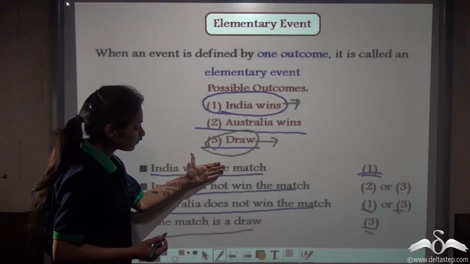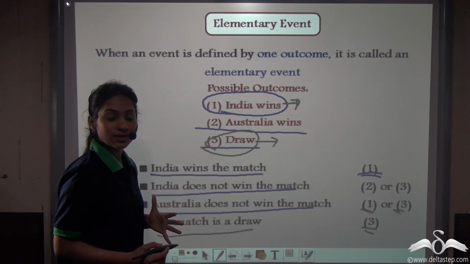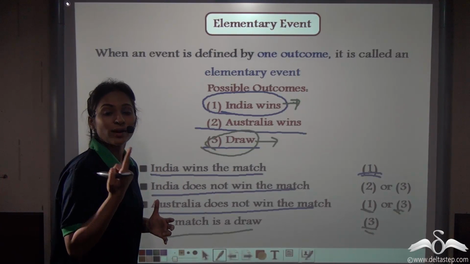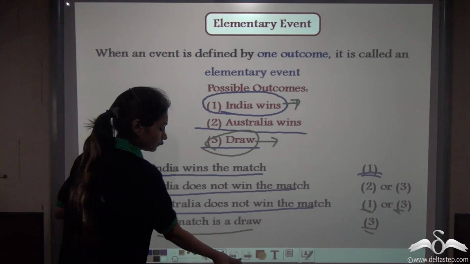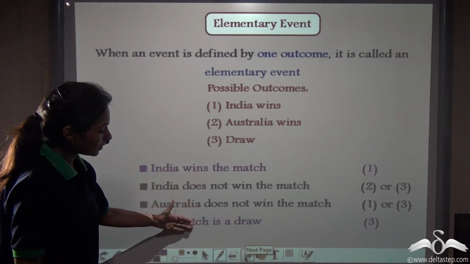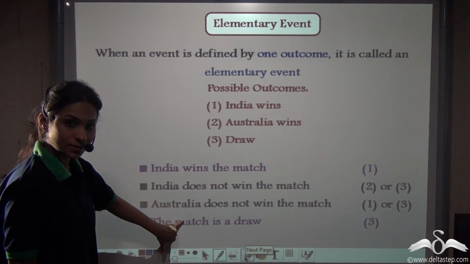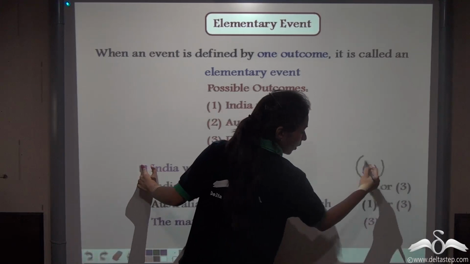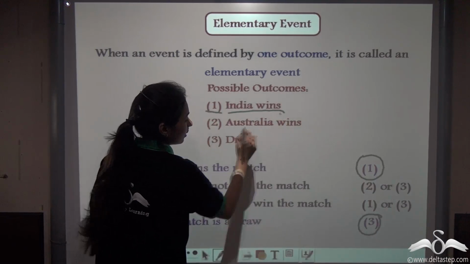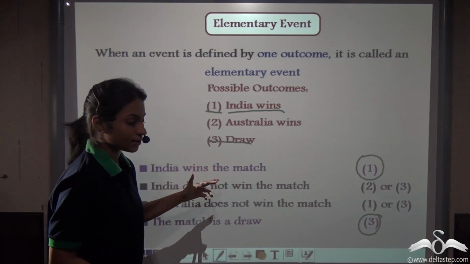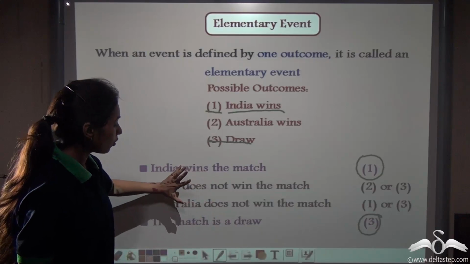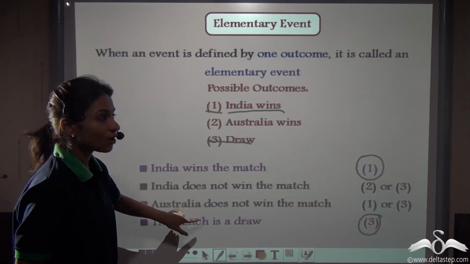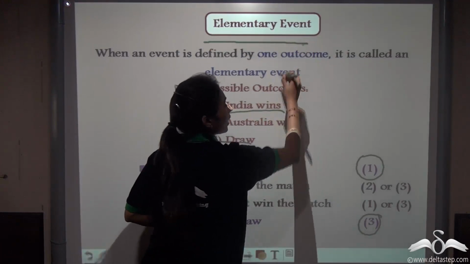Now, among these 4 events, which are those events that are defined by only one outcome or one sample point? Well, these purple highlighted ones, only these two events are defined by only one outcome. They are considering only one outcome. So only these two events will be known as elementary events.